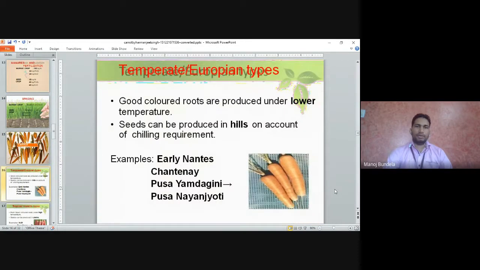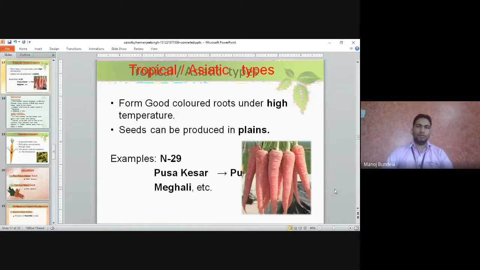Carrot varieties. Temperate or European type varieties: good colored roots are produced under lower temperature. When the temperature is less, good colored roots will be produced. Seed can be produced in hilly areas on account of the chilling requirement. Examples are Early Nantes, Chantenay, Pusa Yamdagni, and Pusa Jwala. These are the temperate type varieties. Tropical or Asiatic type varieties produce good colored roots under high temperature, and seeds can be produced in plains.